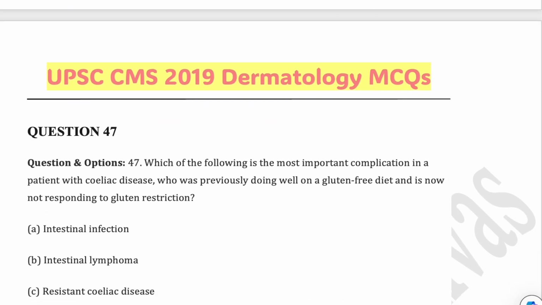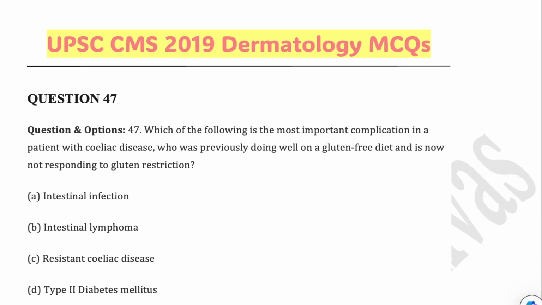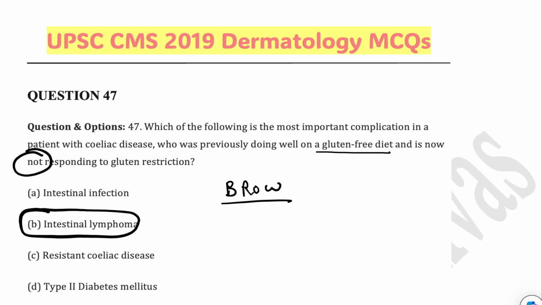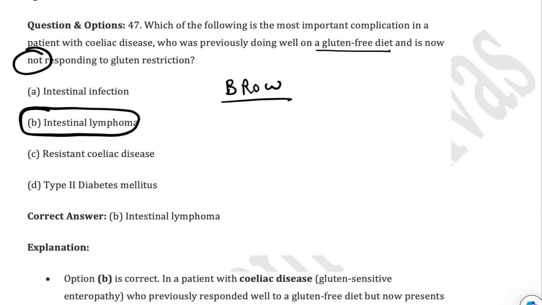The next MCQ says, which of the following is the most important complication in a patient with celiac disease who was previously doing well on a gluten-free diet and is now not responding to the gluten restriction? So what are the gluten-rich foods? Barley, rye, oats and wheat. I hope you remember the mnemonic for that. So remember, the answer here is intestinal lymphoma. You should always suspect this very important complication if the patient who was responding previously to the gluten-free diet is now not responding to the diet.